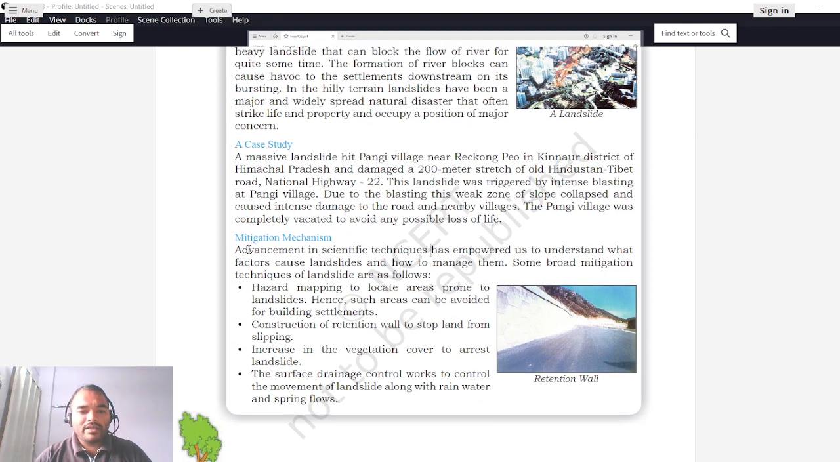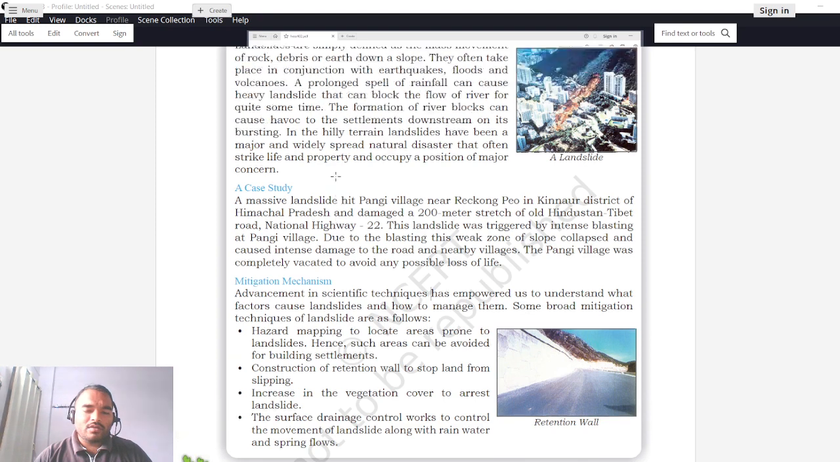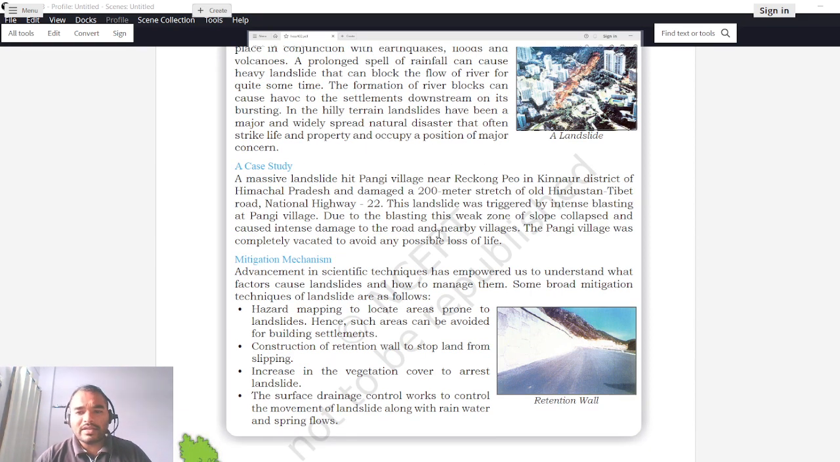Now, the mitigation mechanism. So, we have seen what is landslide, how it occurs, and what are the effects of this landslide. So is it possible to prevent the landslide from happening, do you think? So let us see if it is possible and how it can be done. So advancements in scientific techniques have empowered us to understand what factors cause landslides and how to manage them. Some broad mitigation techniques of landslide are as follows.